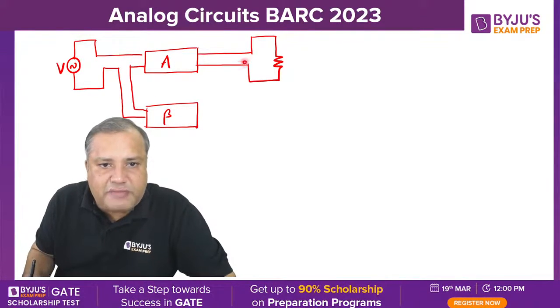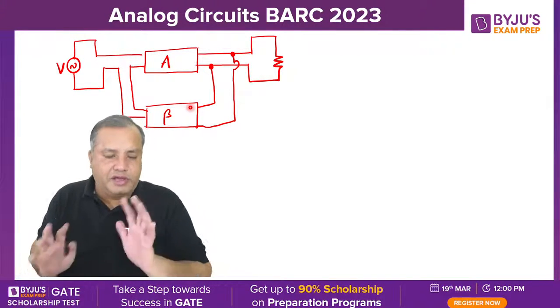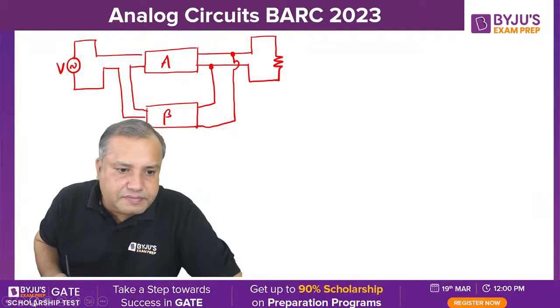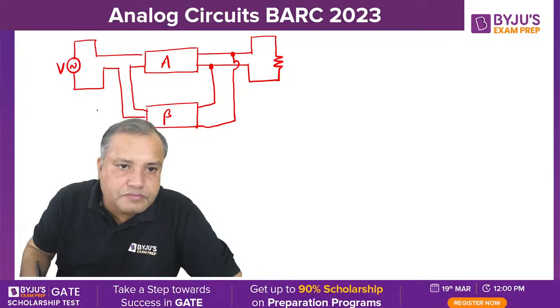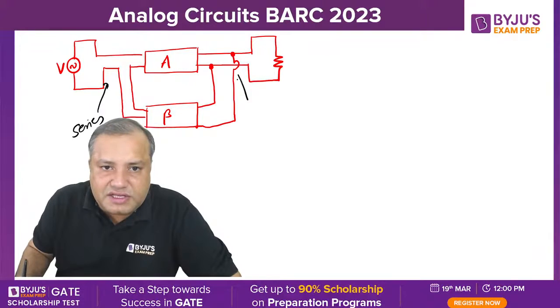And shunt type of connection is required at the output side. Now you tell me, have you all got this? So this is series connection, and these are shunt type of connection.